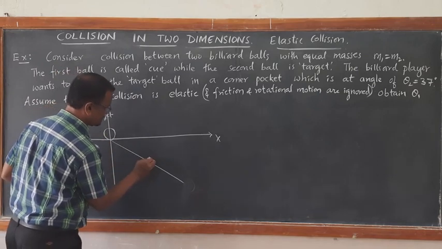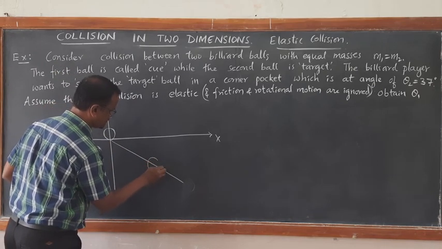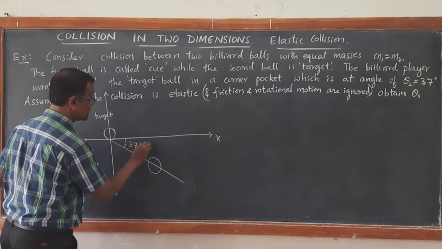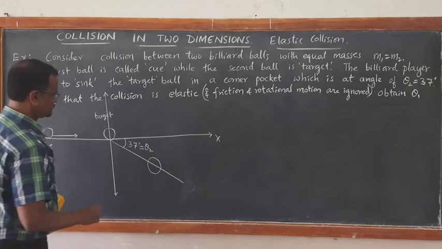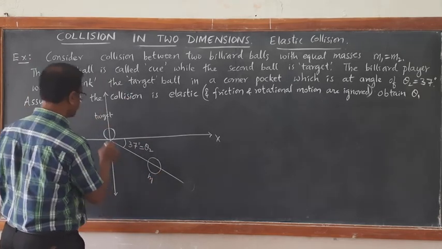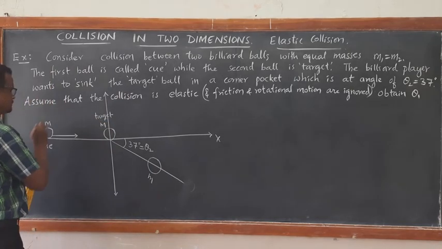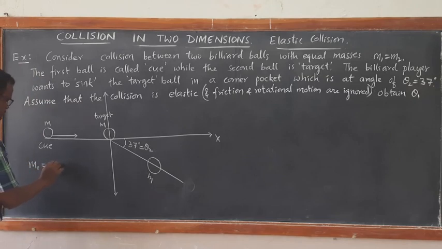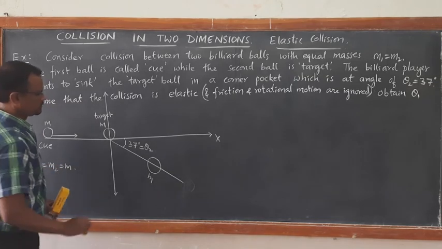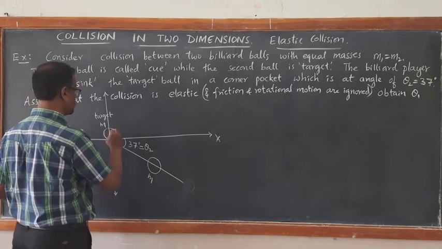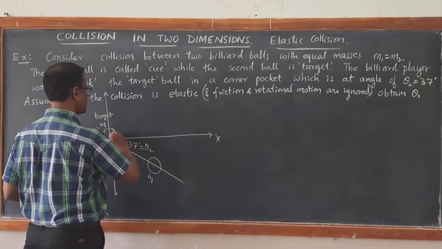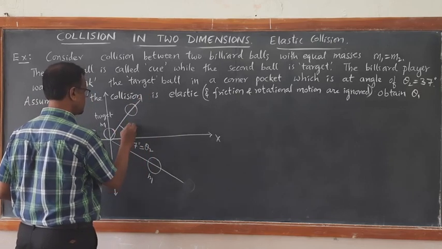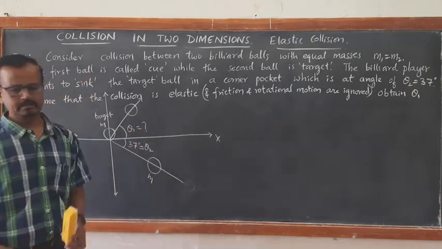So after striking, the target ball moves in this direction at an angle of 37 degrees, which is theta 2. Both are of the same mass, m1 is equal to m2, let us say equal to m. Then what about the cue? In what direction does it go? Suppose this is the direction it goes. This angle is theta 1, which you are asked to find.